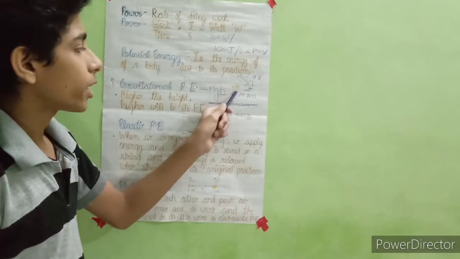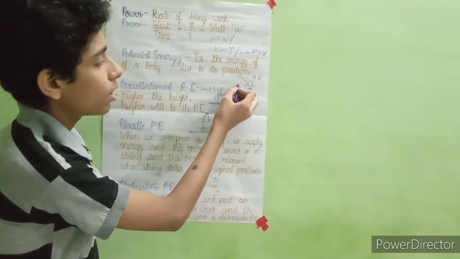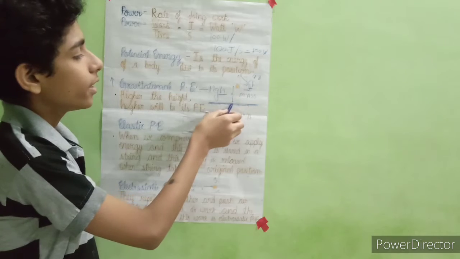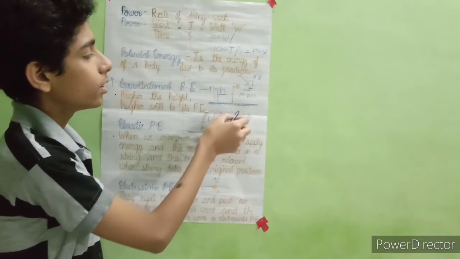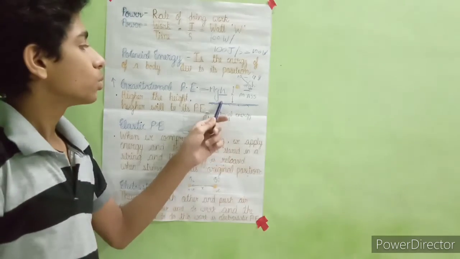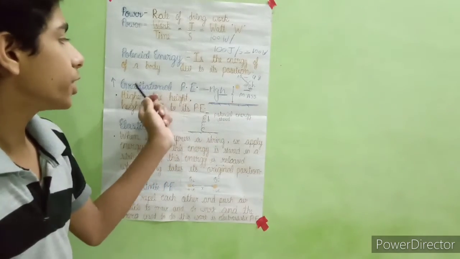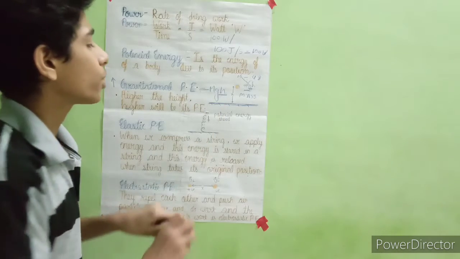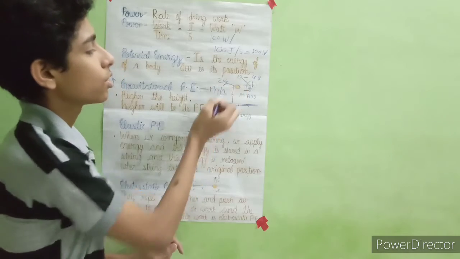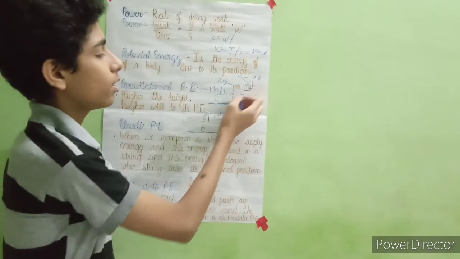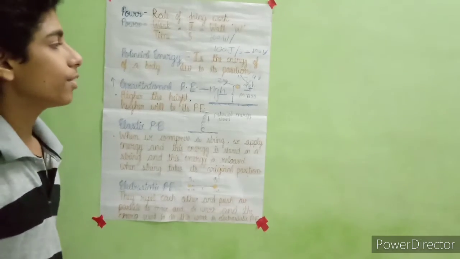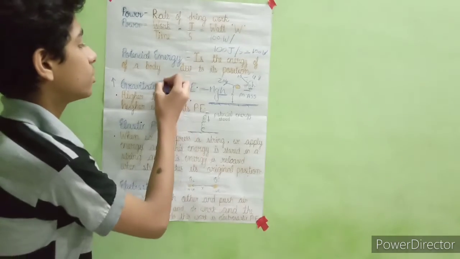I have drawn a diagram: H, the body, it is a body raised upwards to a particular height. So for the gravitational potential energy contained in the body, let's say for example this body is of 2 kg mass, and we have to calculate the gravitational potential energy. Then we will do it just like this.